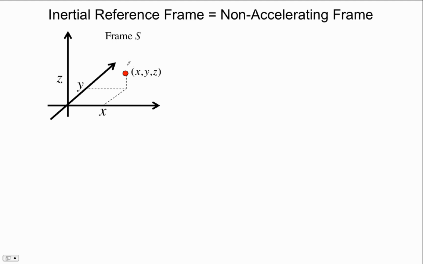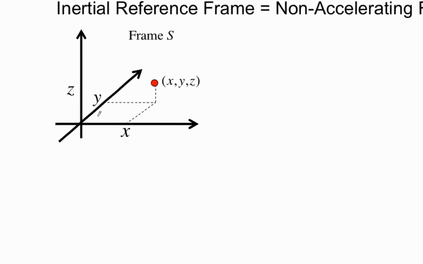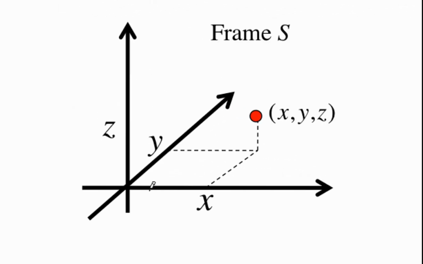This is not an event. I'm merely locating a point in three-dimensional space. So we go a distance X in this direction, a distance Y in this direction, and a distance Z in this direction. Now, how do I know that this is an inertial frame? Well, that's because if this particle is placed here, it'll stay here. It will not move off by itself.